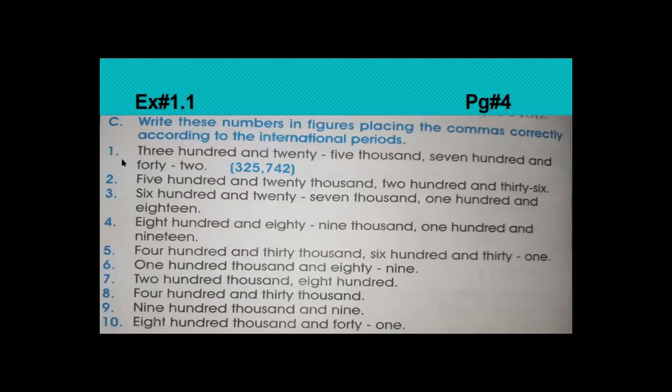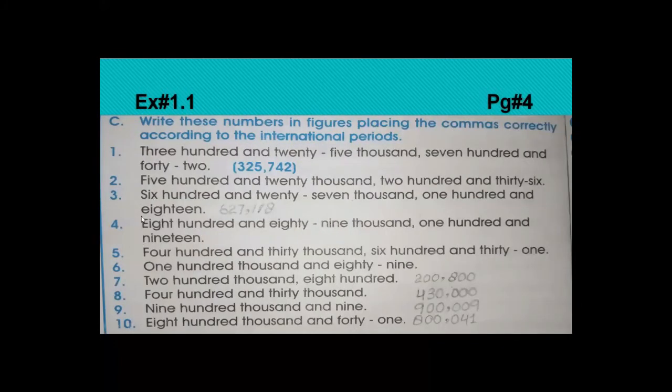Now, number one, 325,742. 300 means 300,000. So 300 comes at the place of 100,000, then 25,000, 25 here. Then we put a comma. Okay. Now 742 here. 700 comes at the place of 100, 7 at the place of 100, and 42, 4 at the place of 10 and 2 at the place of 1s. In this way, we will complete this exercise. Now look at the next slide. Here some questions are done for you.